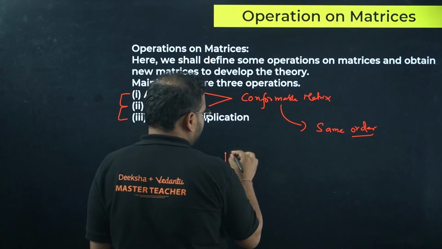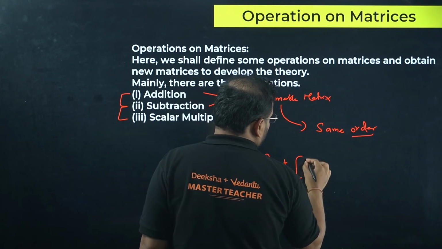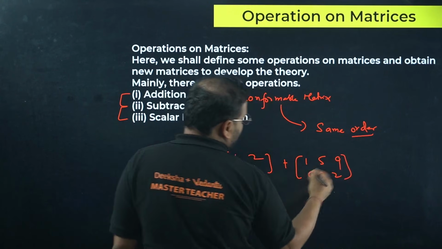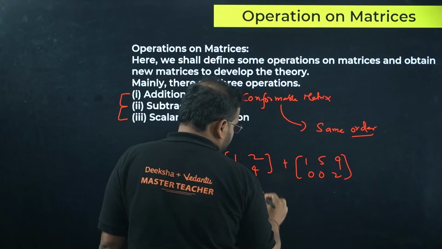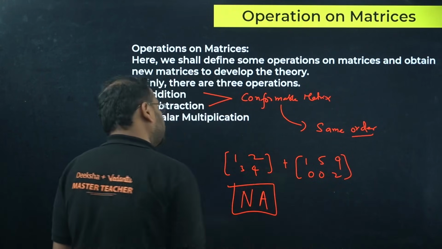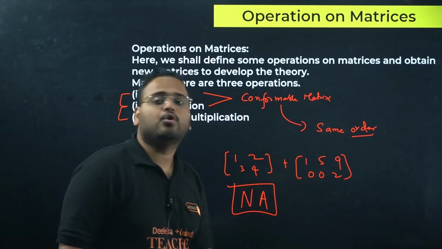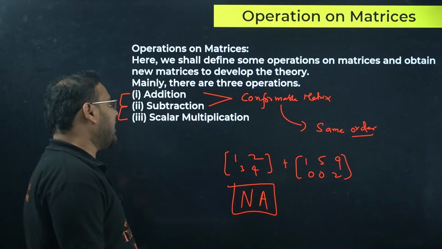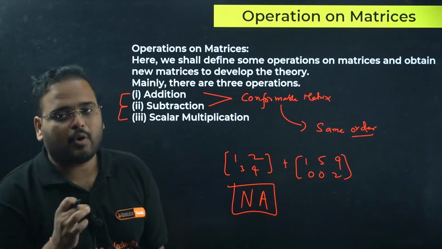For example, if I have 1, 2, 3, 4, and here I have 1, 5, 9, 0, 0, 2. Can you add them? Not possible, sir. Does not exist. You cannot add a 2 cross 2 to a 2 cross 3 order matrix. So to add or subtract, you have to have a conformable matrix, the same order.